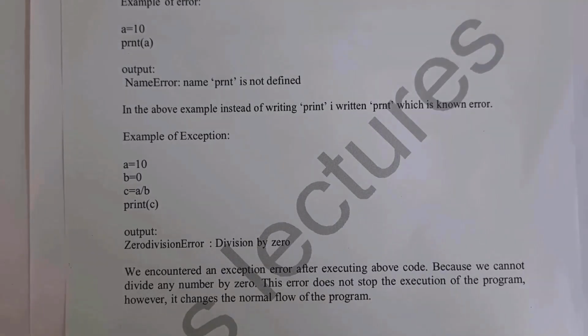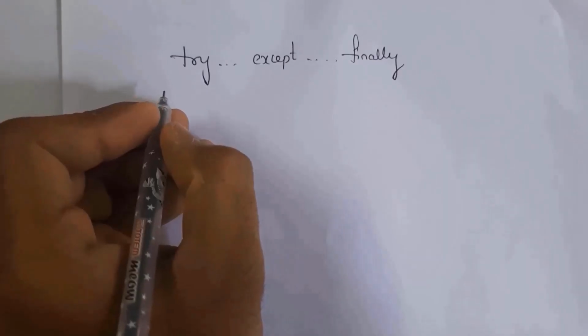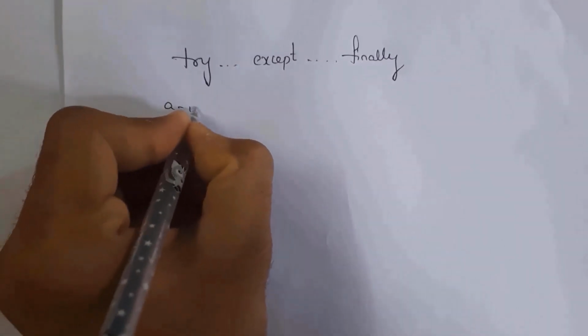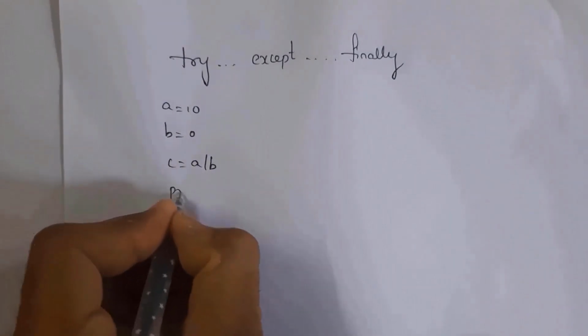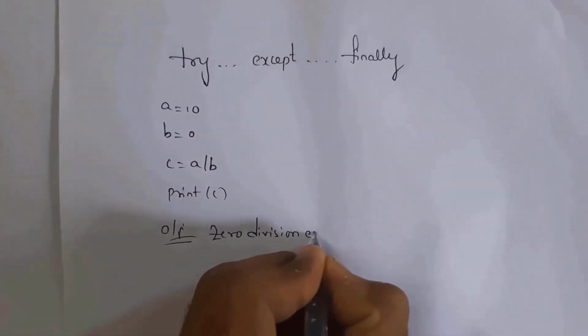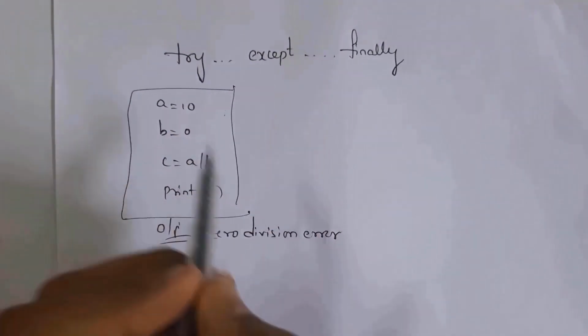Next, I will explain how to handle exceptions. We can handle exceptions by using try, except and finally blocks. I will give an example so that you can clearly understand what is the use of this try, except and finally block. Same example which I took before. I am writing a equal to 10, b equal to 0 and c equal to a by b. So whenever you write here print c, you will get a ZeroDivisionError. Now I will handle this problem by using try and except block.